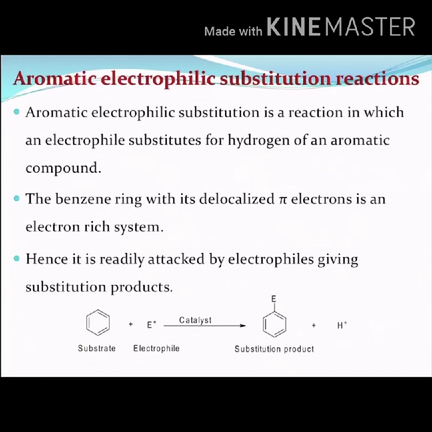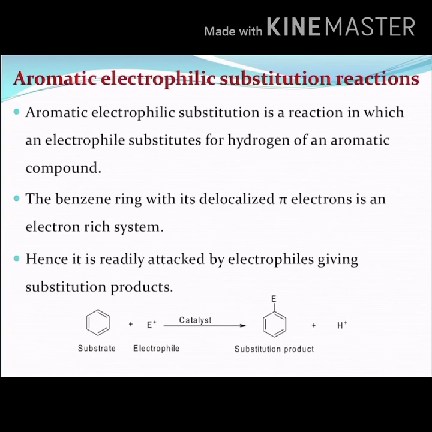Now, let me define what is aromatic electrophilic substitution reaction. Aromatic electrophilic substitution is a reaction in which an electrophile substitutes for hydrogen of an aromatic compound. Now, imagine a benzene ring. Benzene has hydrogens attached to the 6 carbon atoms.